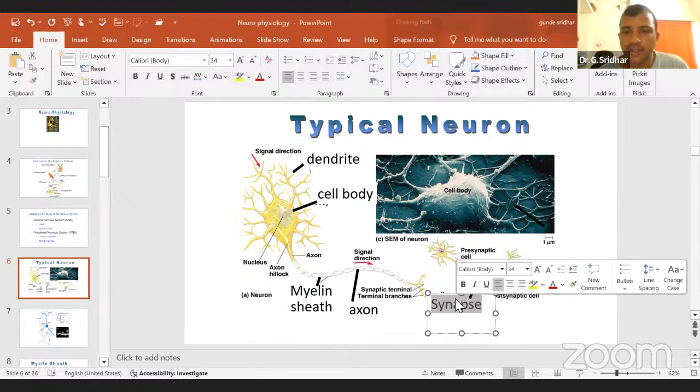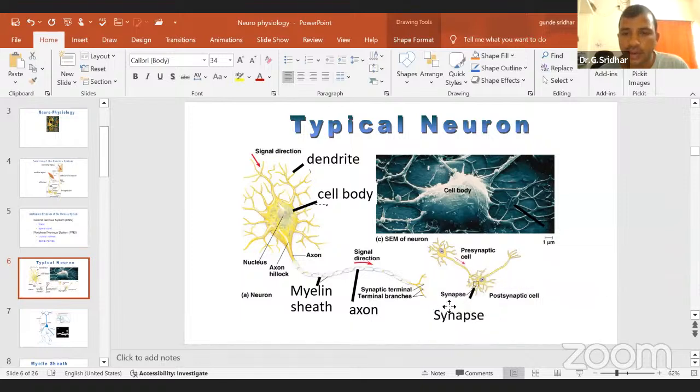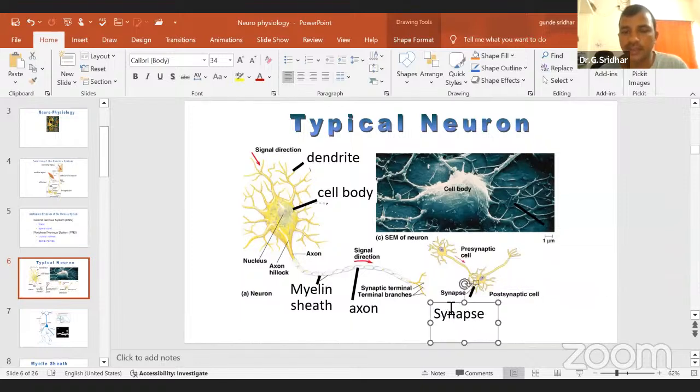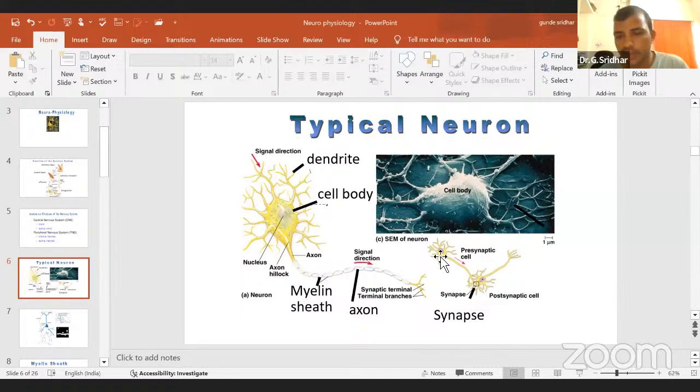This is called a synapse. Yes, you can see here. I mean to say that one neuron is getting the information from another neuron and sending the same information to the other neuron. This junction between the two neurons, the axon of one and the dendrites of the other neuron, is called a synapse. Synapse is mainly useful to transmit the signal from one neuron to another neuron. This is the basic structure of a neuron.